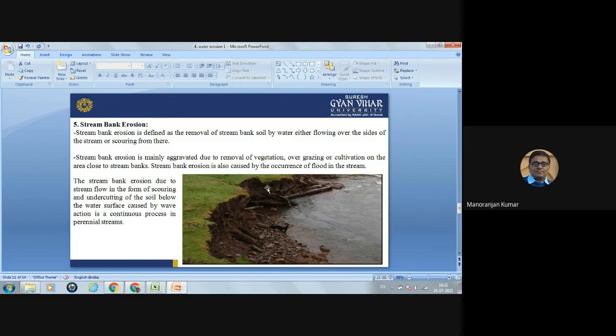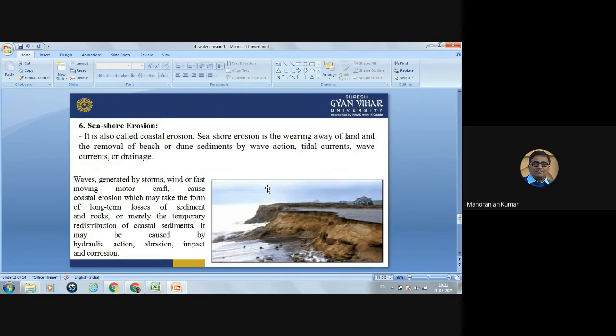Stream bank erosion due to stream flow, in the form of scouring and undercutting of the soil below the water surface caused by wave action, is a continuous process in perennial streams. Okay, so this is the stream bank erosion.